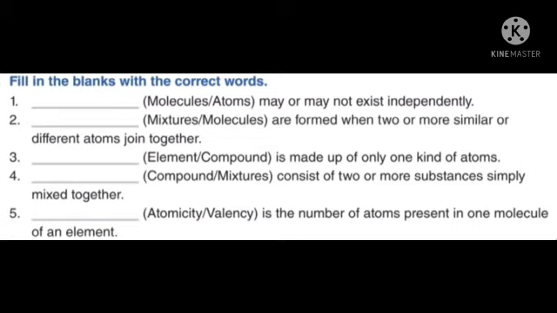Then dash is the number of atoms present in one molecule of an element. Atomicity or valency? Valency means combining capacity, isn't it? Here atomicity is the answer. So these 5 questions you want to learn, okay?